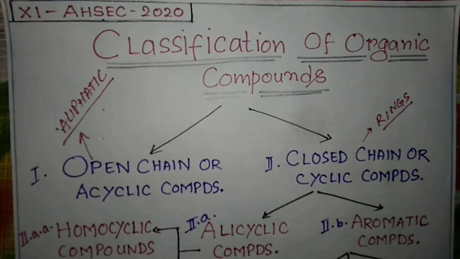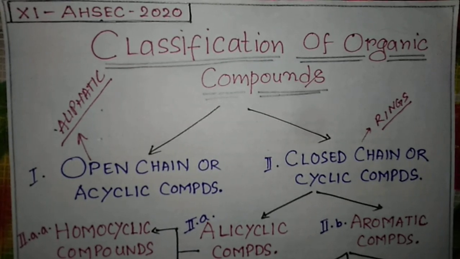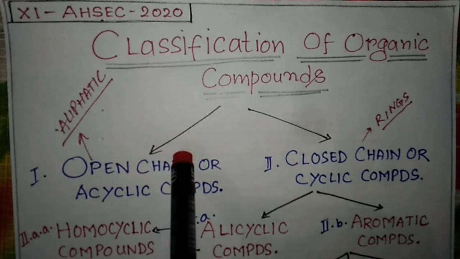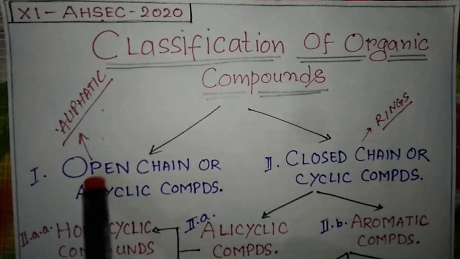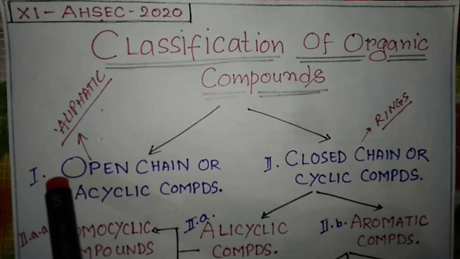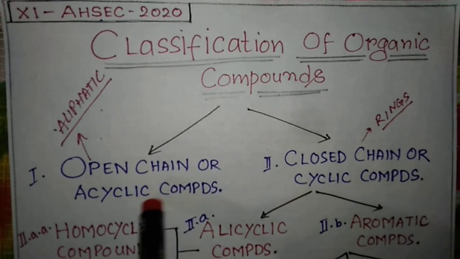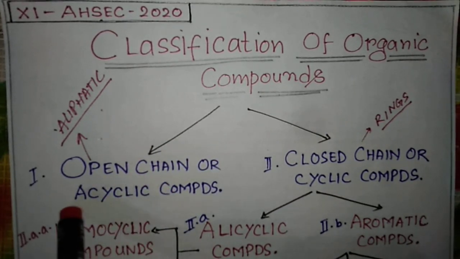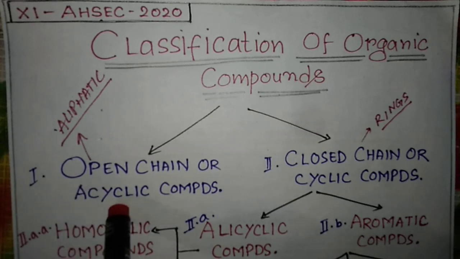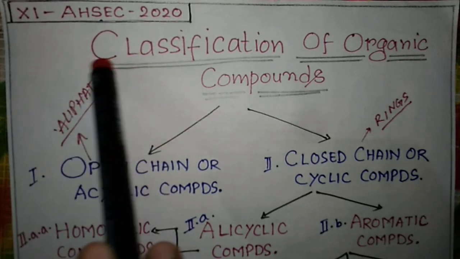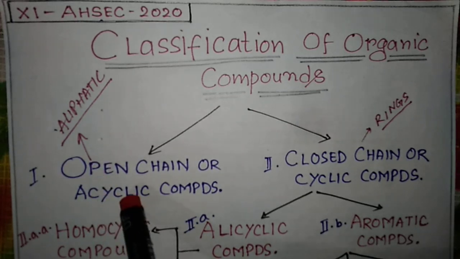So the open chain or acyclic compounds, as the name suggests, are the compounds categorized into this type. The structure of these compounds is an open chain of carbon atoms. And acyclic means, you can see 'a' before cyclic, that means these types of compounds are not cyclic in nature. You are very much familiar with this word: they are known as the aliphatic compounds.